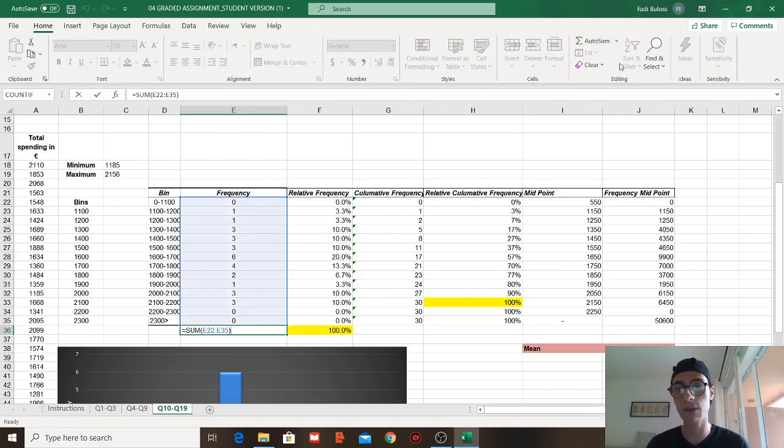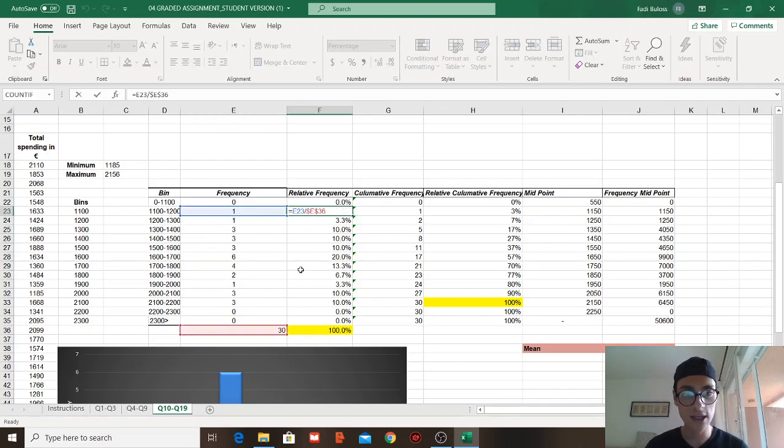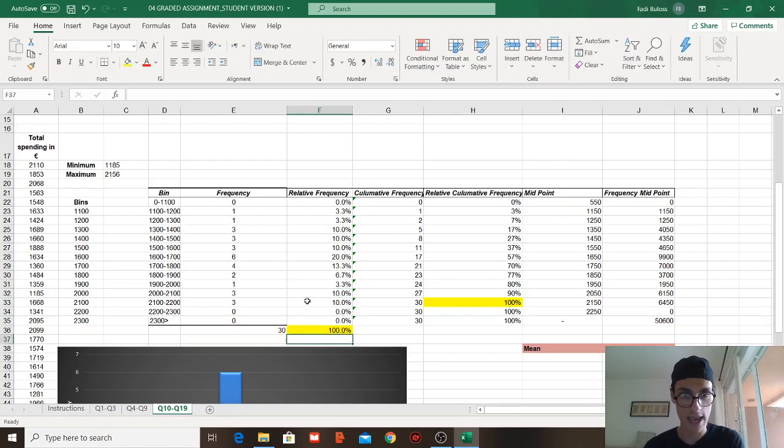You just press that button and you get the sum. And then to find the relative, anything that says relative means percentage. So to find the percentage of each of those frequencies to the total, we need to divide this by this, this by this, this by this, depending. So in that case, we can see that all the formulas have been divided the same way. And it's simply like I do one and then I scroll down.